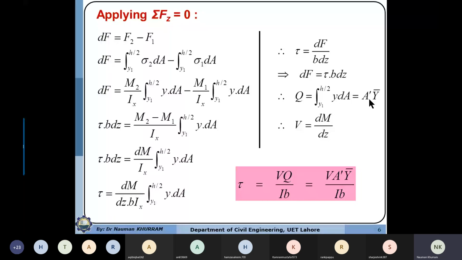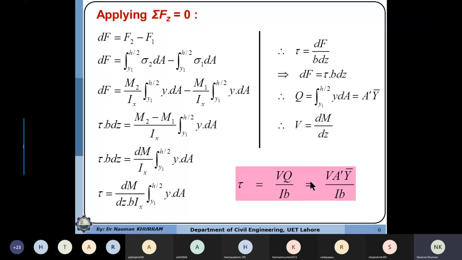Why A prime? Because that is the partial area, not the full area. It is the area above the layer or below the layer, and y bar is the distance from the centroid of the partial area to the neutral axis. So if you substitute all values, we shall have this expression.